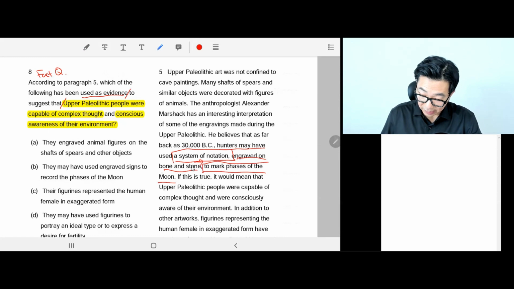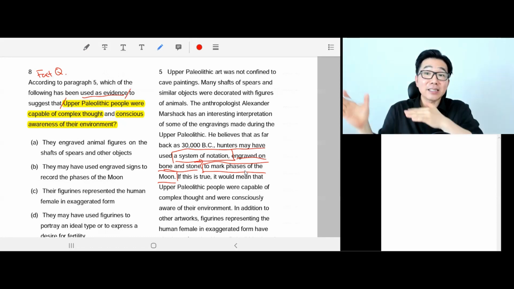Wow, that's pretty advanced. That's pretty intense. Like, can you imagine 30,000 BC? More than 30,000 years ago, like no internet, no nothing, right? But this means they somehow knew the phases of the moon.